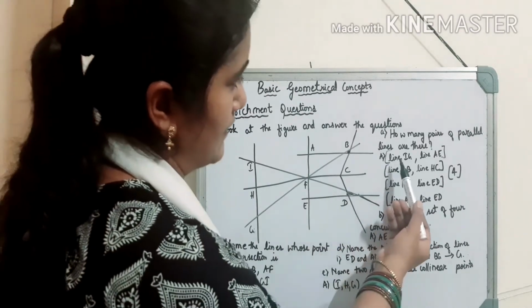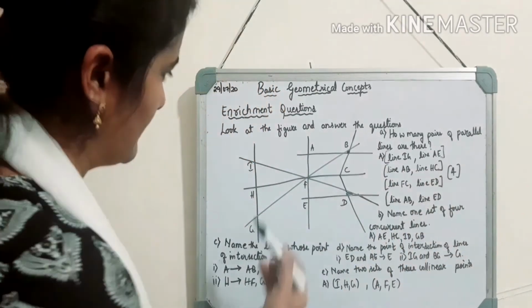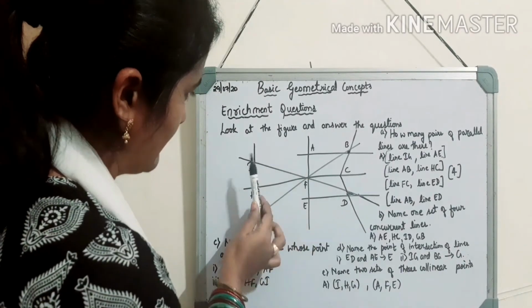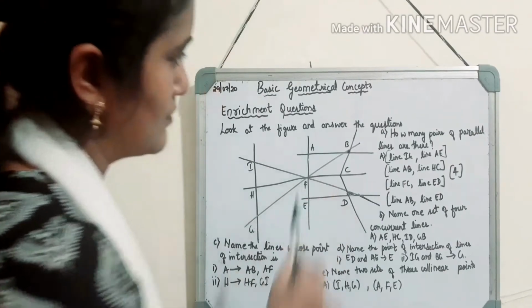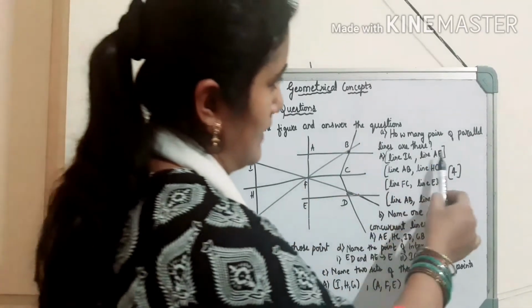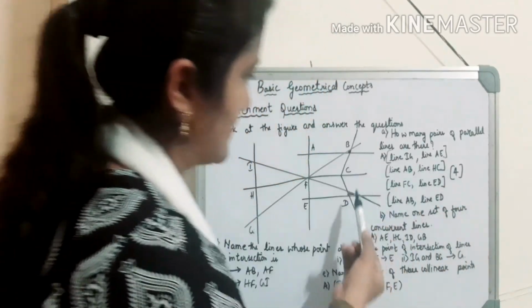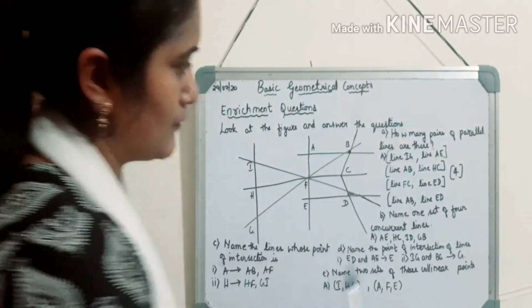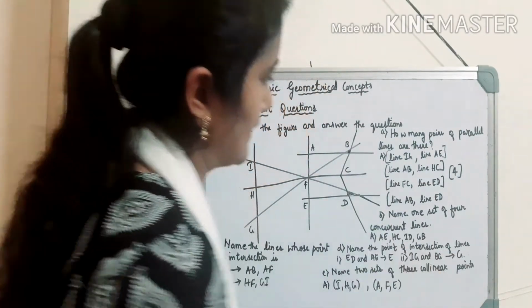The first pair is line IG and line AE. Here line IG is parallel to line AE. So these two are parallel lines. So totally there are 4 parallel lines in this figure. Question number B: name one set of 4 concurrent lines.